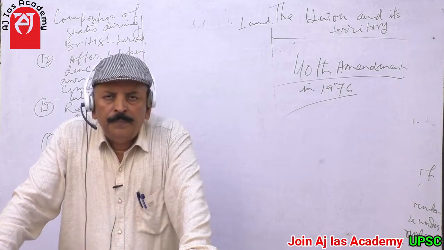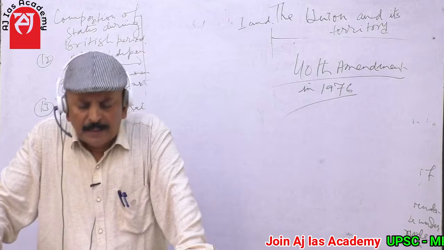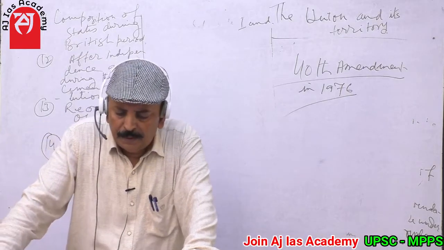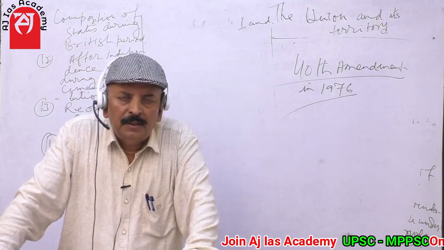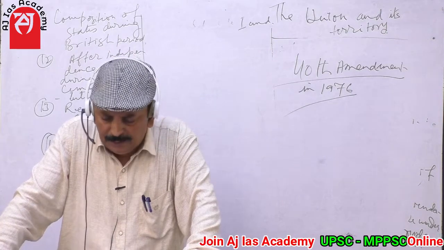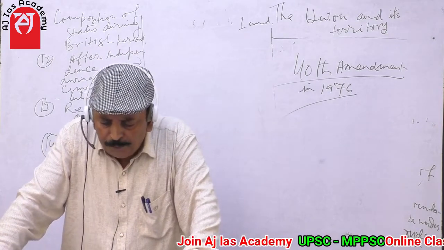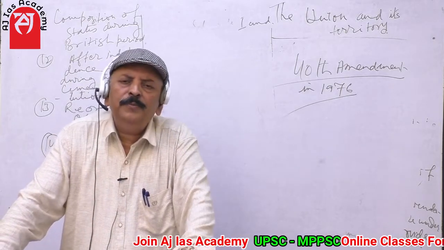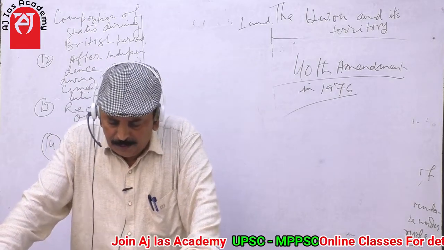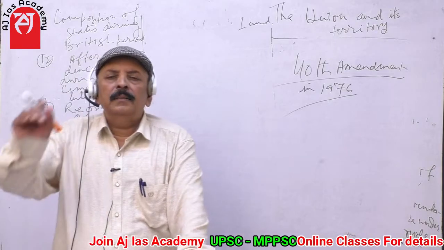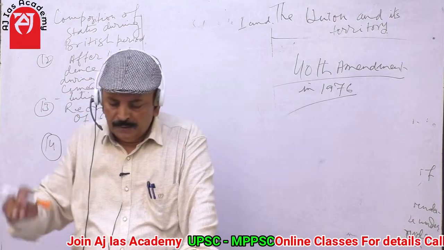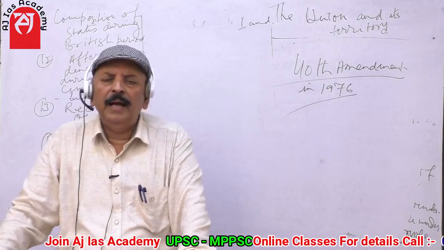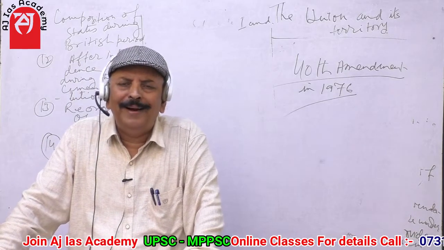Coorg, now under Karnataka. Delhi, Himachal Pradesh. Kutch, now forms part of Gujarat. Manipur, Tripura, Vindhya Pradesh, now forms part of MP. And under category D, there was only one state, and that was Andaman Nicobar Island.